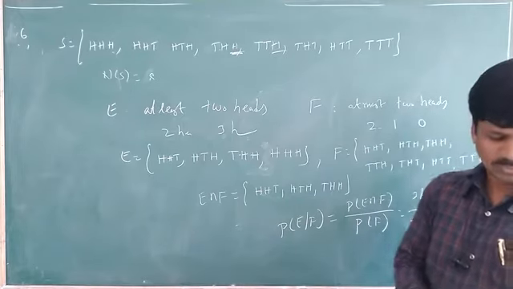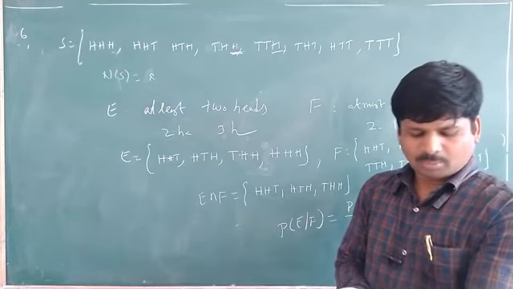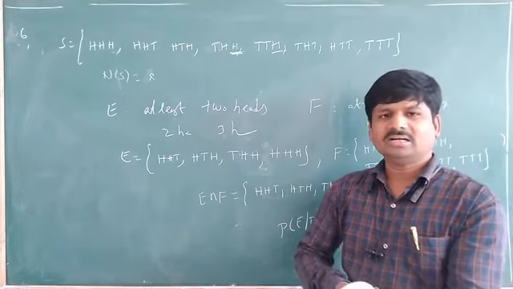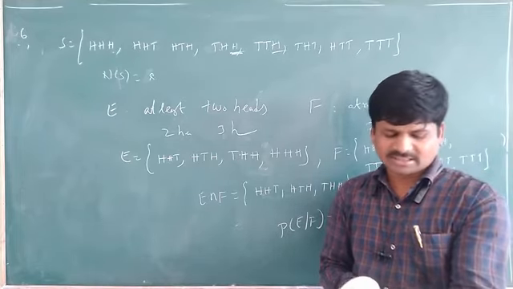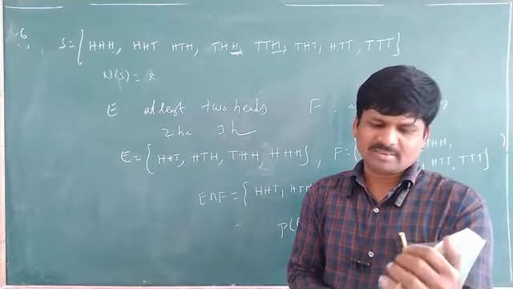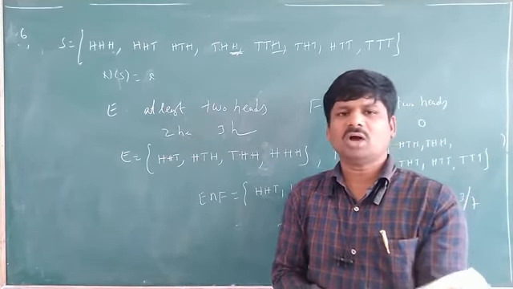Next, question number 3: at most 2 tails, at least 1 tail. So it is about tails given. In the same manner you have to solve that one. Solve this question number 6. Same like this, question number 7 also is given. You have to solve that.